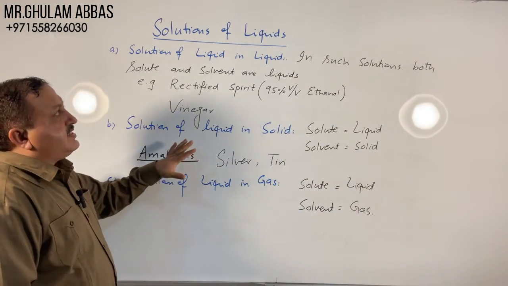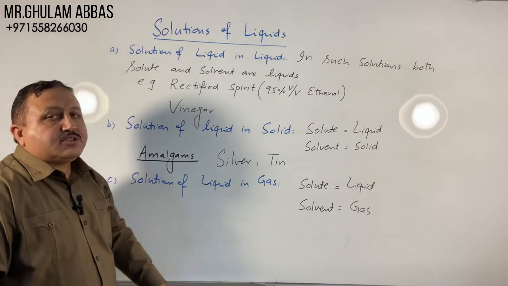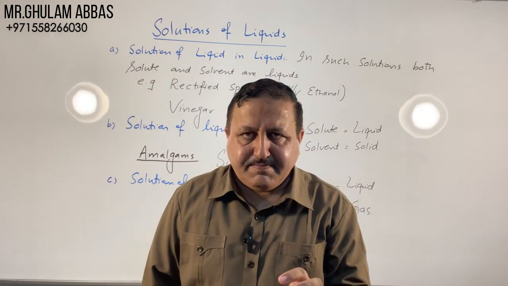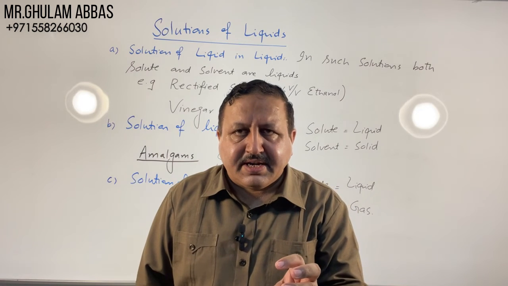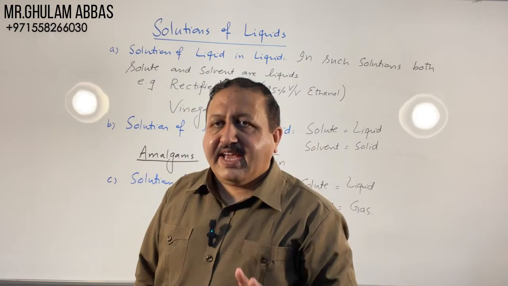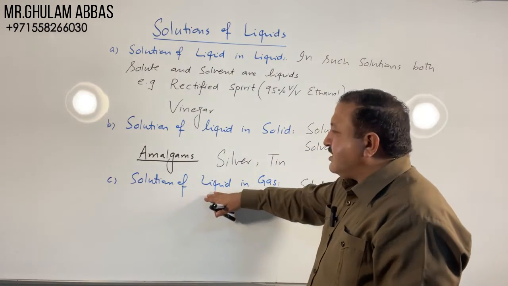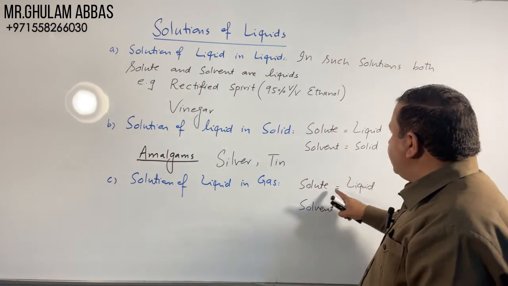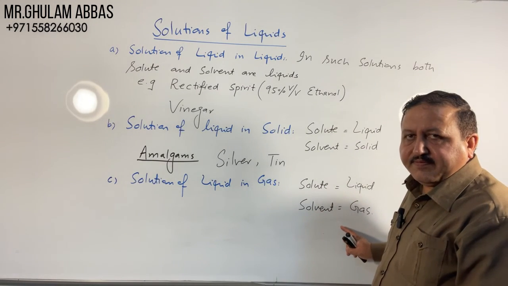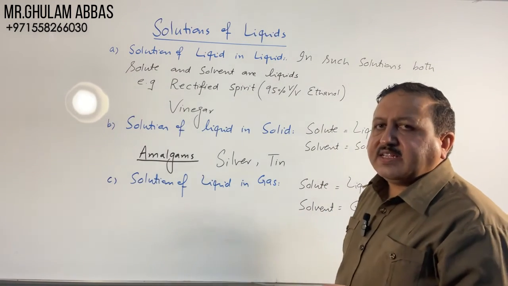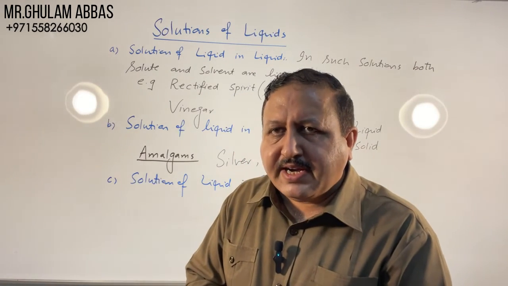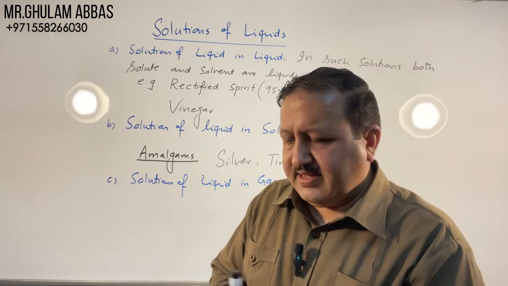The very simple concept is in solution of liquids, solute is always liquid. Solvent may be liquid, solvent may be solid, solvent may be gas. In these solutions, solute is liquid and solvent is gas.